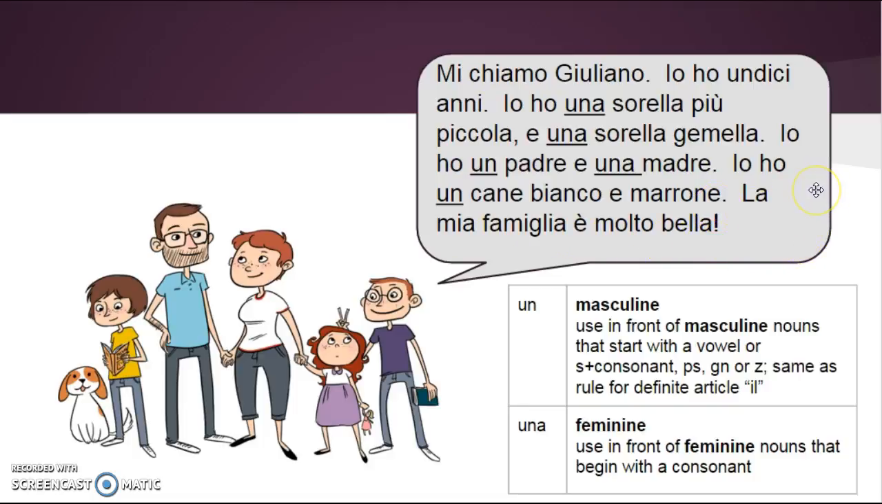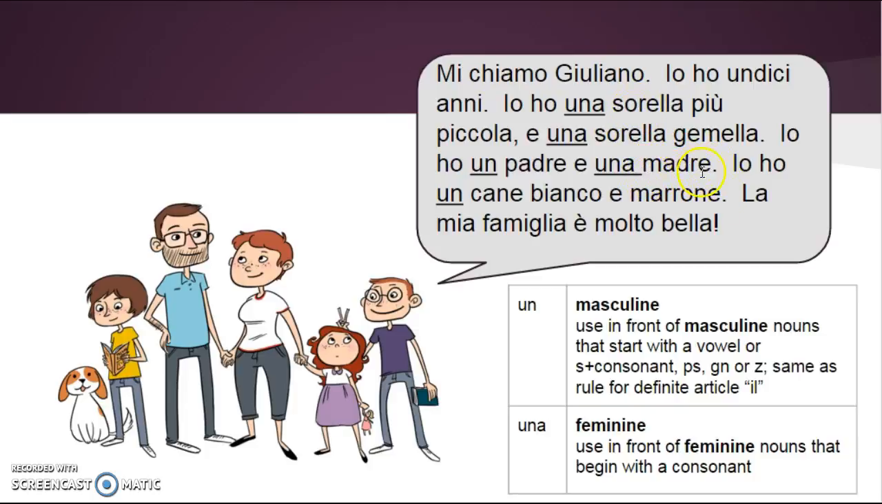All right, so let's take a look at the situations where we use the indefinite articles in this paragraph. First, Giuliano is saying his age, and then he says he has a sister that's younger and a twin sister. Then he says, I have a dad and a mom, and I have a white and brown dog. So when he's talking about his sisters and his mom, he says a sister and a mom by using the indefinite article una. And he chooses una to use here because these words, sorella and madre, are feminine.